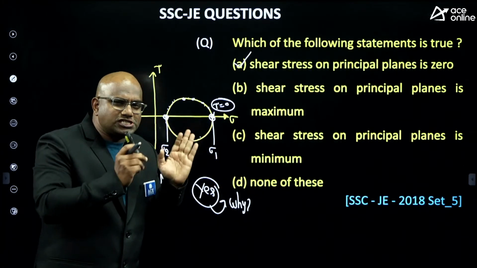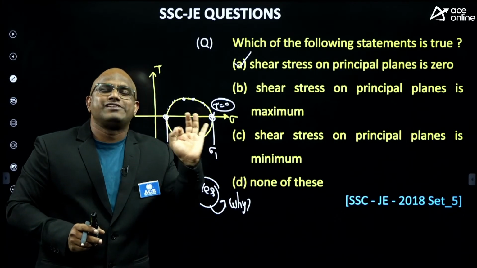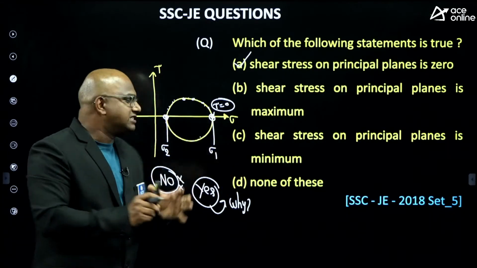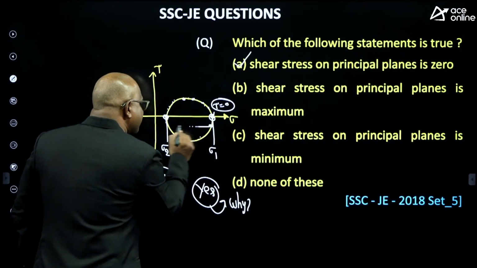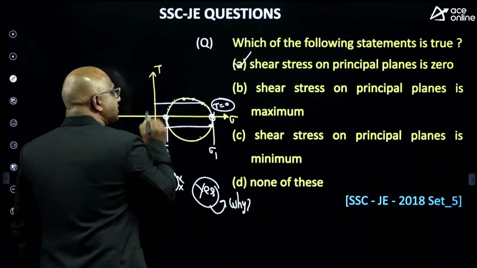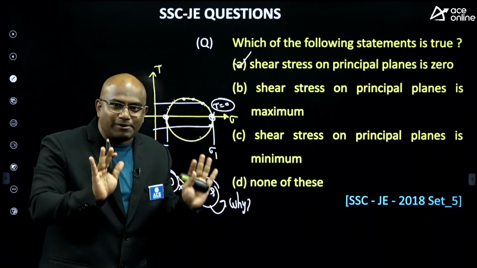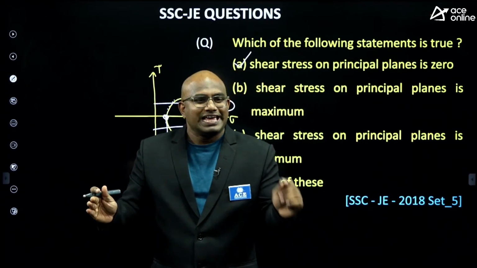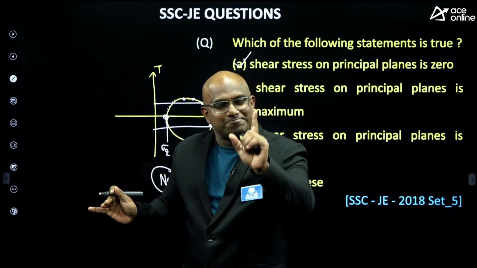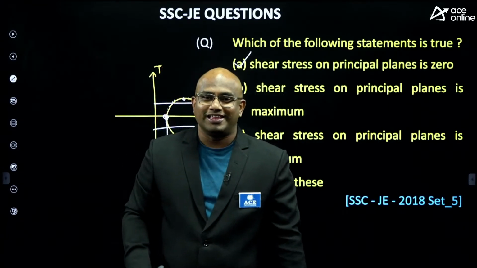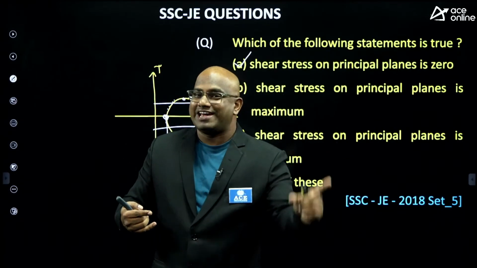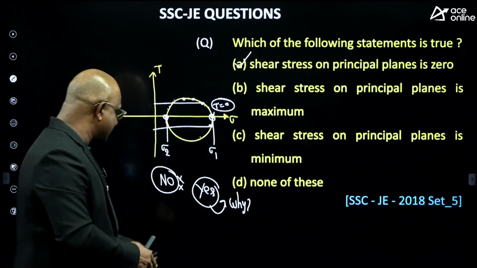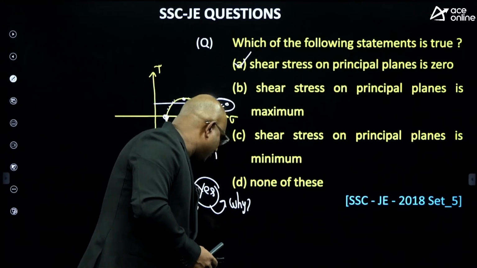On any plane, if the shear stress equals 0, it must be a principal plane, because shear stress will be 0 only on the principal plane. In all other planes, for example if you take this plane, some shear stress exists here. Only on the principal plane is shear stress equal to 0. So in the question, if they give shear stress equal to 0, that plane must be a principal plane itself. I hope this is clear. Very good, guys.